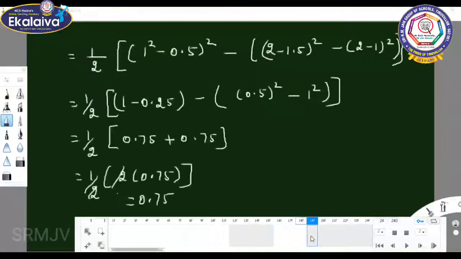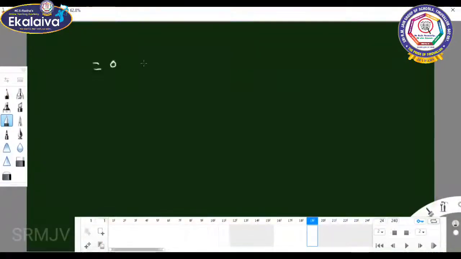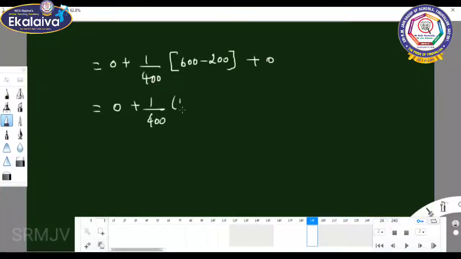It gives 1 by 400 into upper limit minus lower limit, that is 1 by 400 into 400, plus 0. So the value is equal to 1.